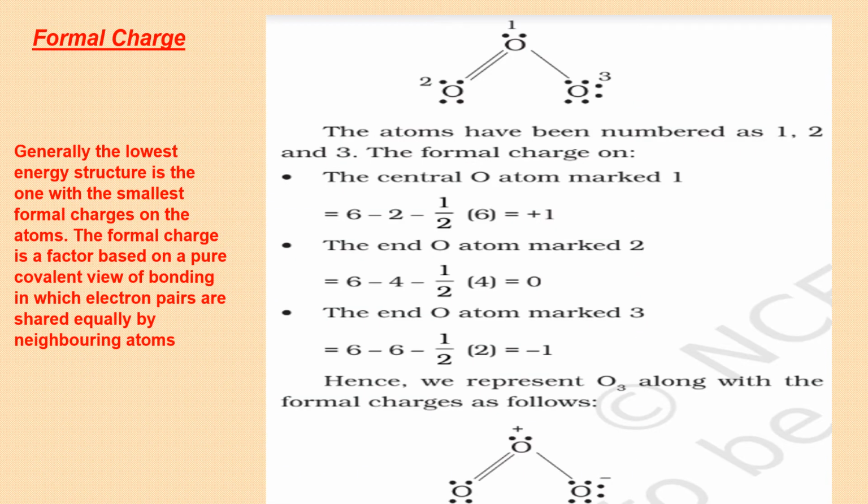Again, ozone is being explained here. It's an example from your book NCERT. So draw the Lewis dot structure. Instead of showing these lines here, show dots and then apply the formula. Like if I draw it like this, oxygen, one more oxygen. You can draw it in a straight line also. That's not a problem here. As far as Lewis dot is concerned, 1, 2, 3, 4, 5, 6. I have total 18 electrons.